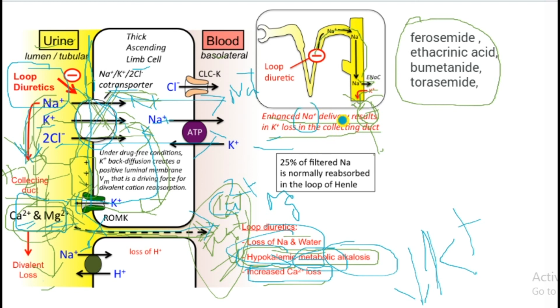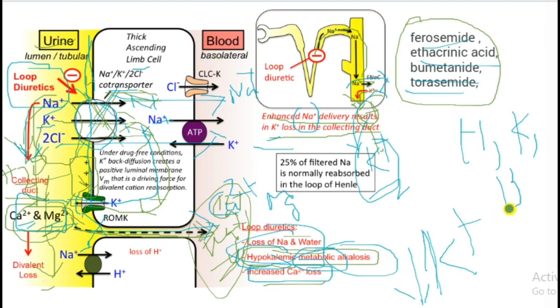Sodium can be reabsorbed in the collecting tubule, and potassium can be decreased again by this enhancement mechanism. The drugs furosemide, ethacrynic acid, bumetanide and torasemide are used in edema with heart disease, kidney disease, and increased intracranial pressure.